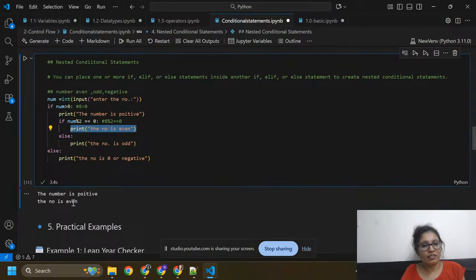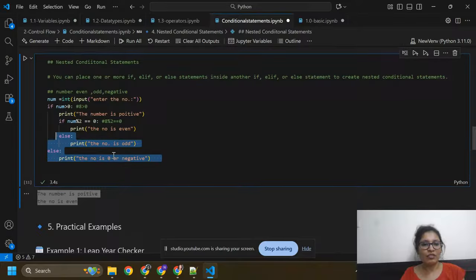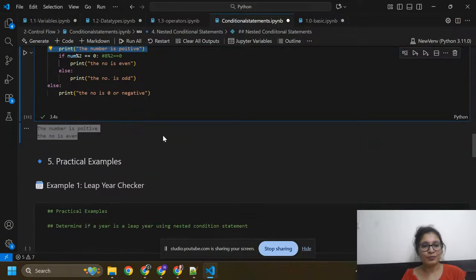Then after this, I got output here. And these conditions will fail because the number is not odd and the number is not negative. Our number is not negative or 0. So if our number is 0 or negative, then it will print this condition. If it is odd, then it will print this. If it is even, then it will print this. If it is negative, then print this. If it is positive, then print this. Okay, I hope you got it.